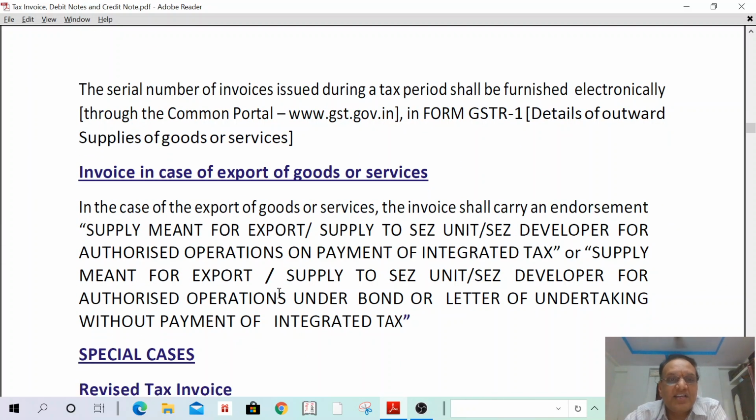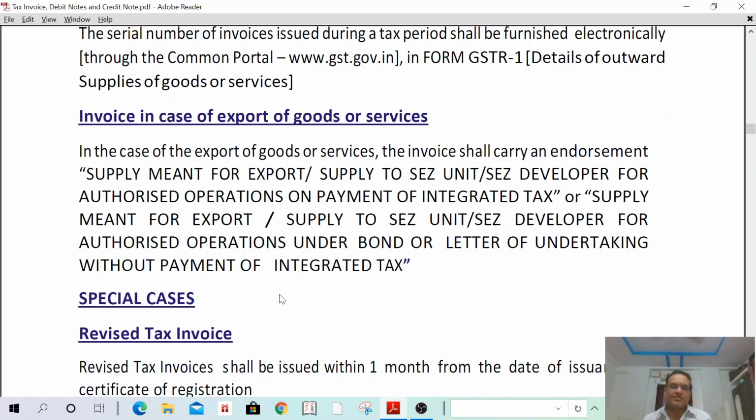The serial numbers of invoices issued during a tax period shall be furnished electronically in form GSTR1. What is GSTR1? GSTR1 is a monthly filing form, on which we have to mention the details of outward supplies. What are the supplies made? We have to mention them in GSTR1. If I issue serial numbers 1 to 6, it means I have issued 6 invoices. The same details I have to mention in form GSTR1, that is, outward supply of goods or services. Okay. Next one. It's only a concept.